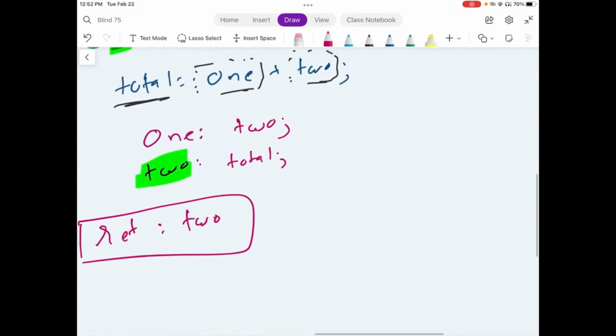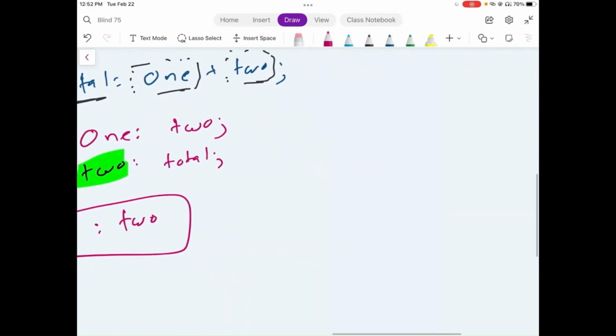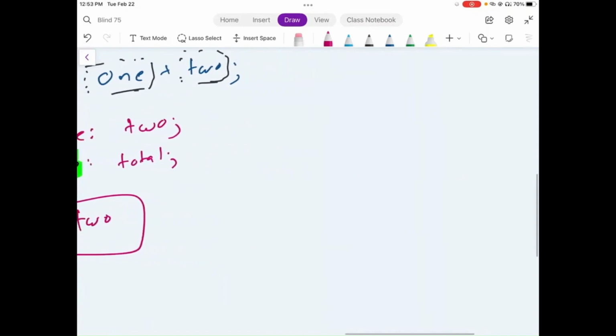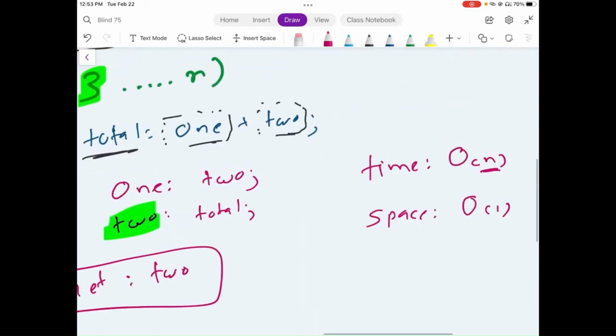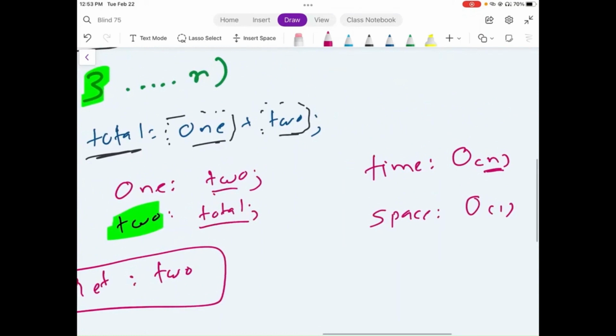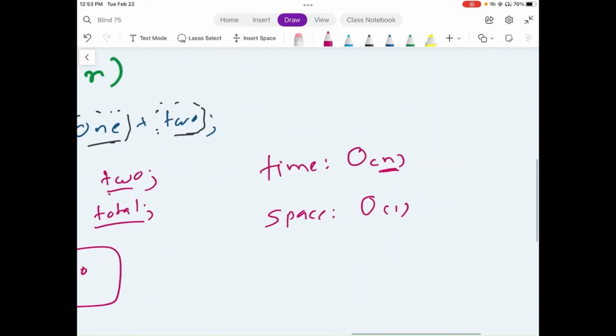Now let's calculate the time and space complexity for this approach. The time complexity would be big O of n, where n represents the number of steps that we are given. And for the space complexity, we can calculate in big O of 1 time, because other than storing a couple of parameters, we are not using any additional space. So this would be a pretty efficient solution.